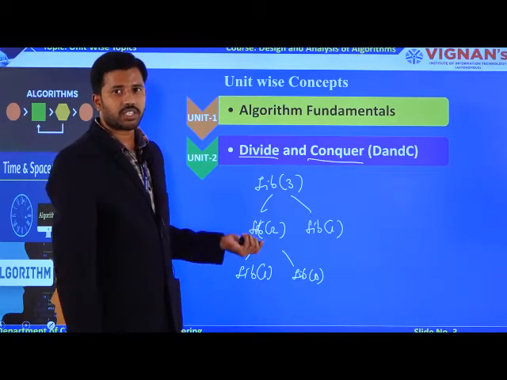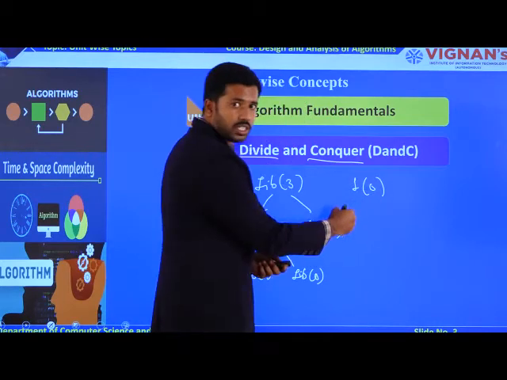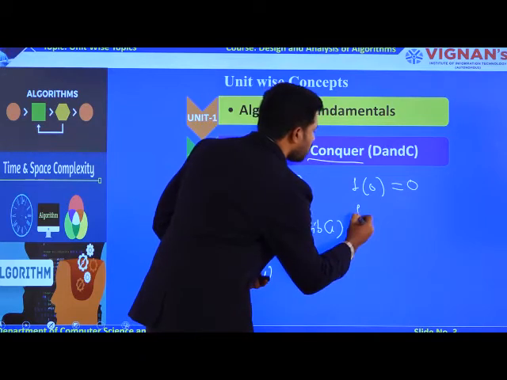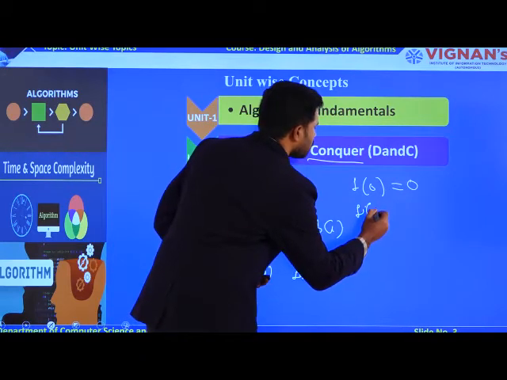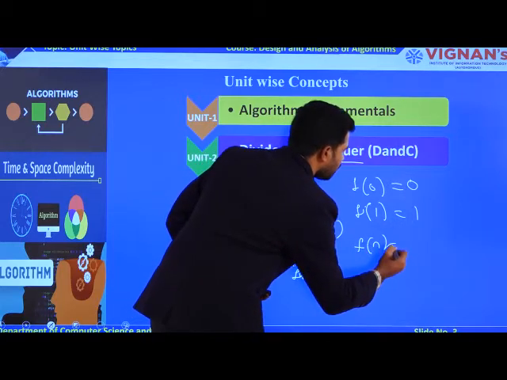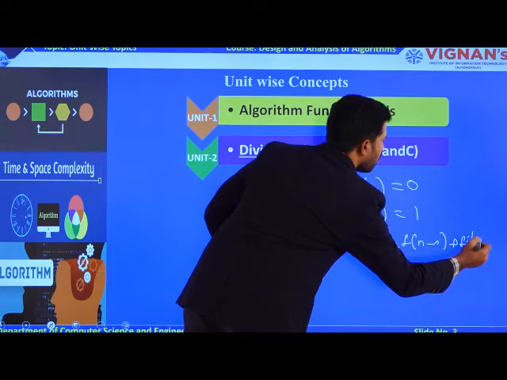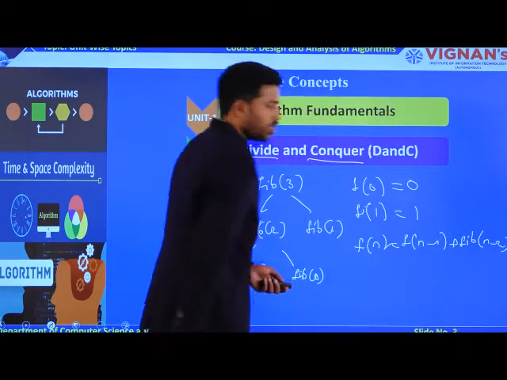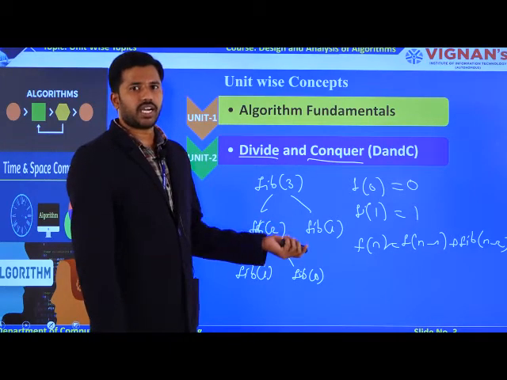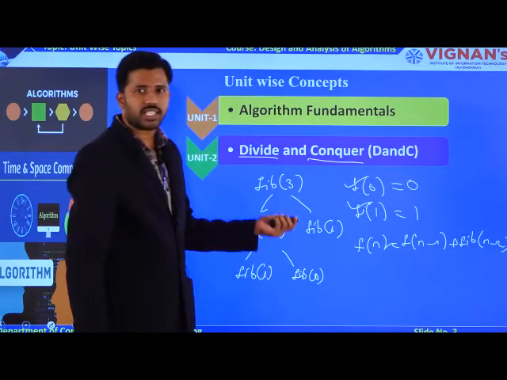So what are the constraints of the Fibonacci sequence? If the Fibonacci parameter is 0, then the answer is 0. You are already aware of this example, right? The Fibonacci of parameter 1 is 1. The Fibonacci of parameter n will be reduced as Fibonacci of n minus 1 plus Fibonacci of n minus 2. If you observe among these 3 constraints, you can say that the first 2 constraints are the smallest subproblems. Why? Because you are getting the solutions directly.